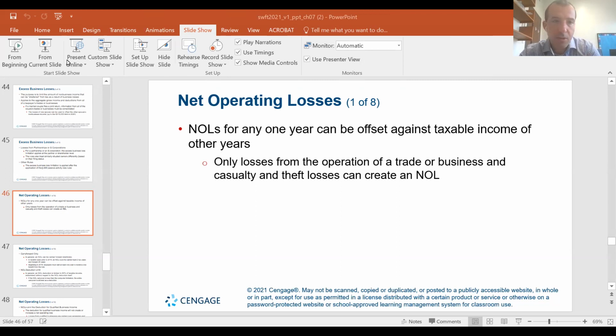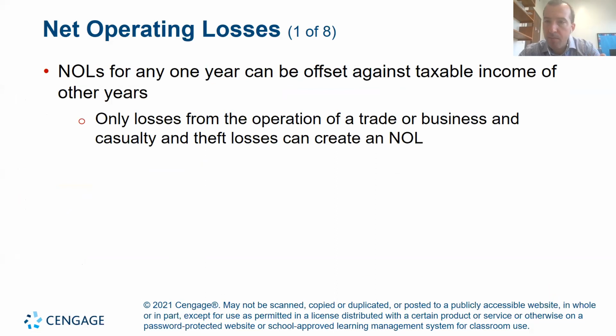This week, let me share my screen and open up my slides here. We're over the halfway point. We've been talking a lot about deductions for AGI and from AGI, for both individuals and business income. In Chapter 7, we talk about losses: certain rules in the tax code for losses for both individuals and businesses, especially individuals that own companies, and how they can treat these losses.